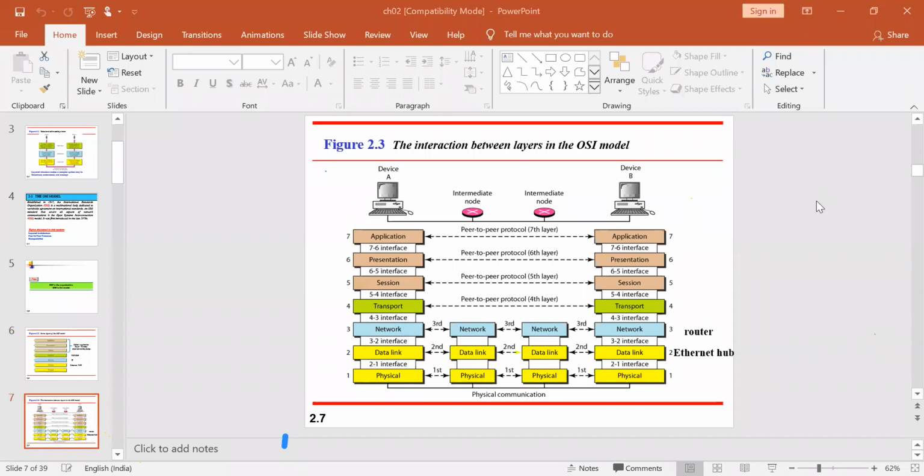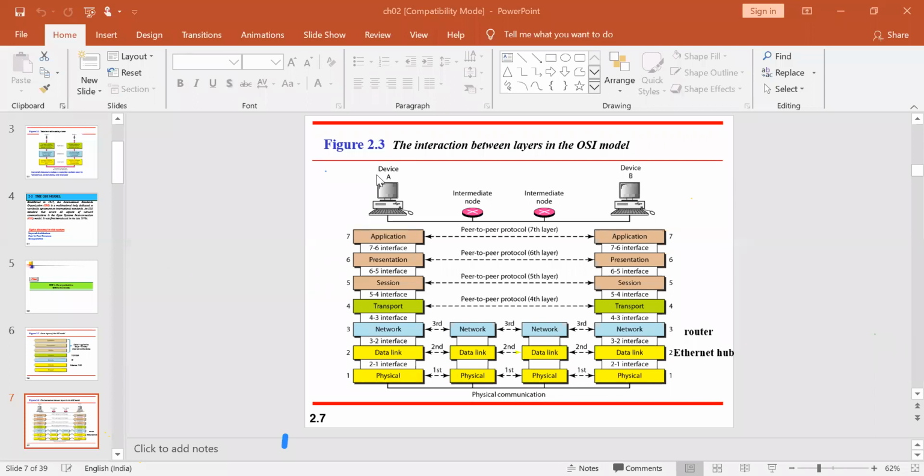Next slide speaks more about the interaction, how this particular layered architecture is designed, what is the significance of it, why it is doing what it is doing, everything. I've explained in brief what each layer is meant for. Now we have a particular model here.